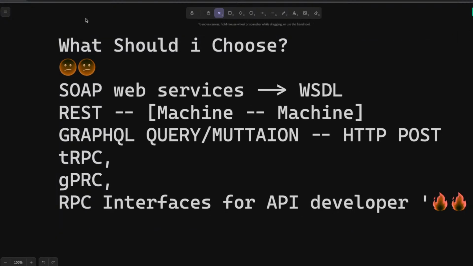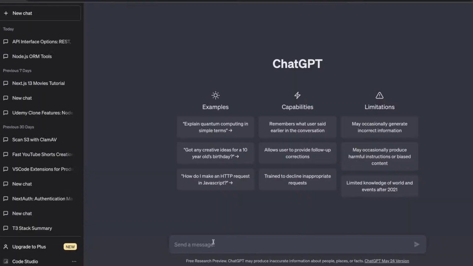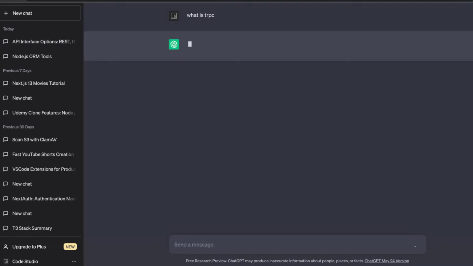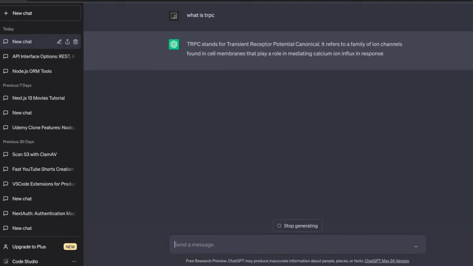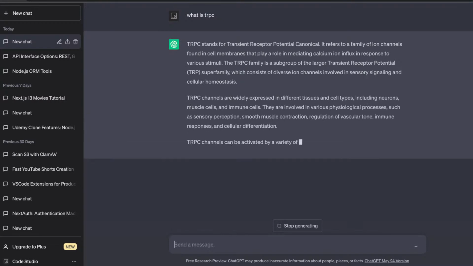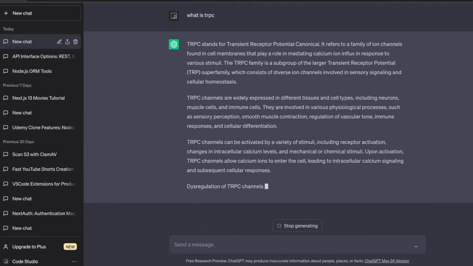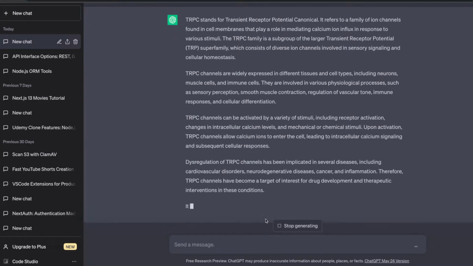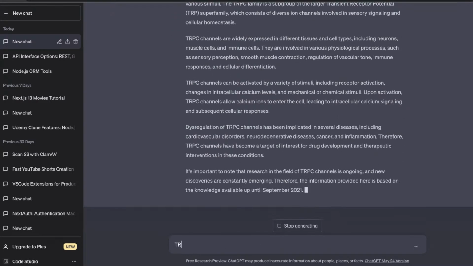Then there are tRPC and gRPC. Let's talk about this with ChatGPT also. What is tRPC? This is a TypeScript unified interface. Let's see what it is. Okay, I will just try a tRPC server in Node.js.